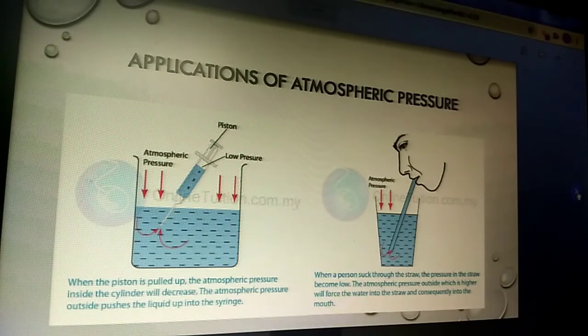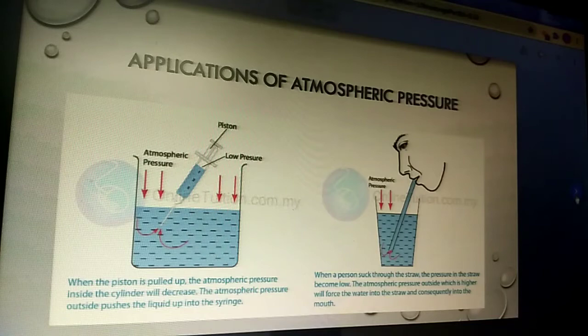Some other applications of atmospheric pressure: how we are able to drink water from a coconut or juices by sucking the air in the straw, so that the atmospheric pressure outside is more, so it forces the coconut water or juice into the straw and it continuously comes into the mouth.